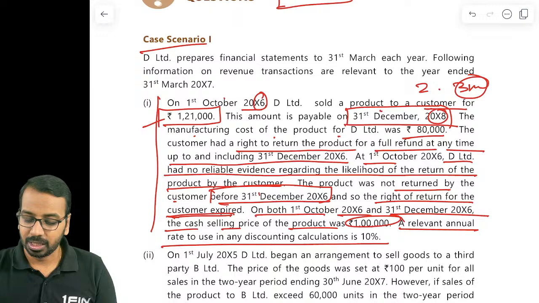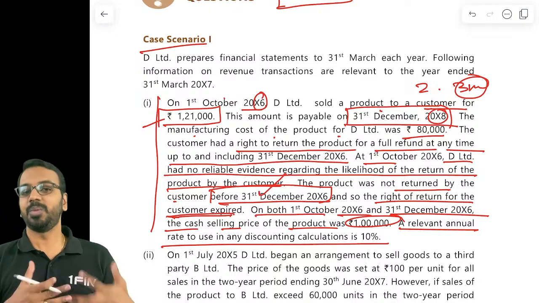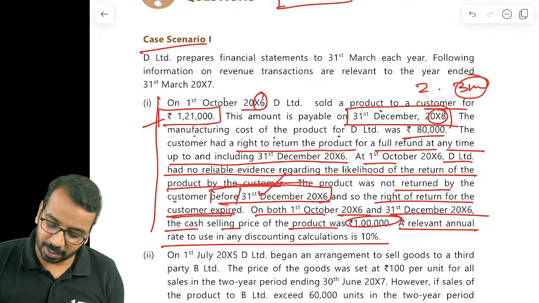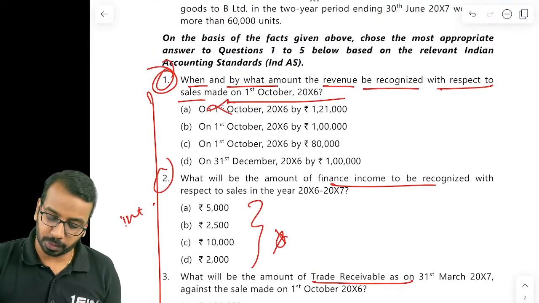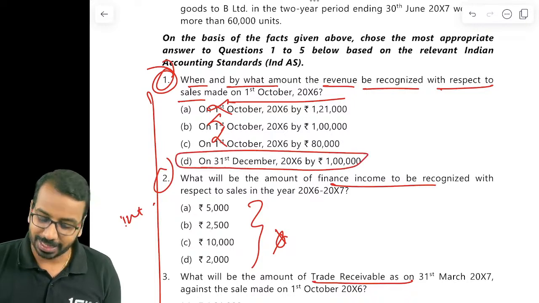So they have said 31st December till 31st December the customer did not return, means the customer has accepted. So when will we book the sale? We will book the sale on 31st of December. So the first question, when? 1st October? No, not on 1st October. On 31st of December. What amount?